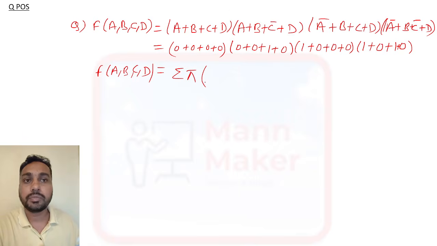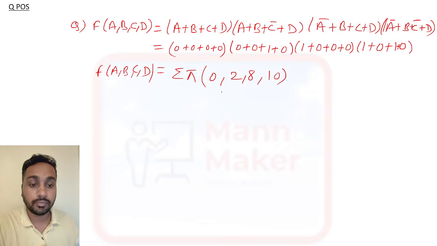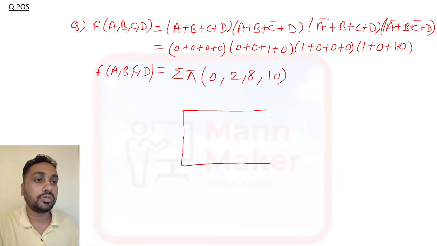Okay, now you need to write F of A B C D as the product of max terms. In POS we will write max terms. So 0 0 0 0 is what? It is 0. This one is 2. This one is 8 and this one is 10. Okay, this is the representation in number form. Now we need to make a K-map table. 4 variable means we need to make 16 boxes. Okay, so we'll make 16 boxes like this.